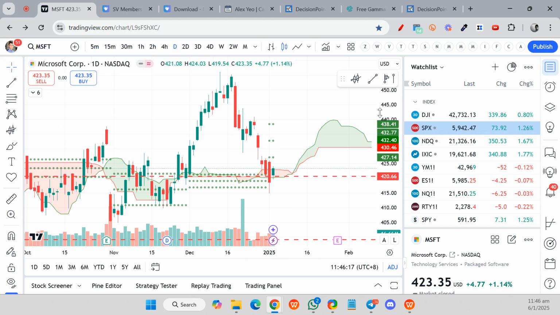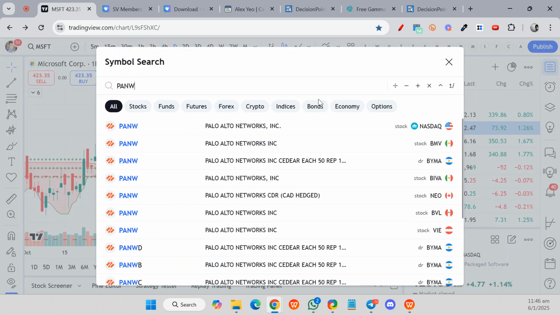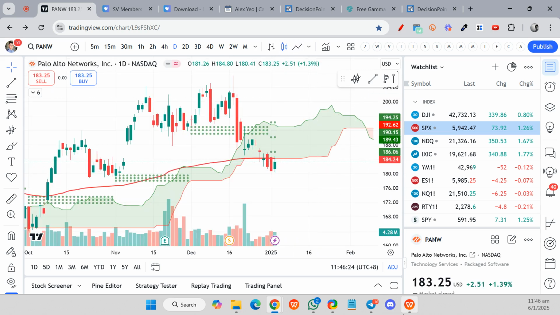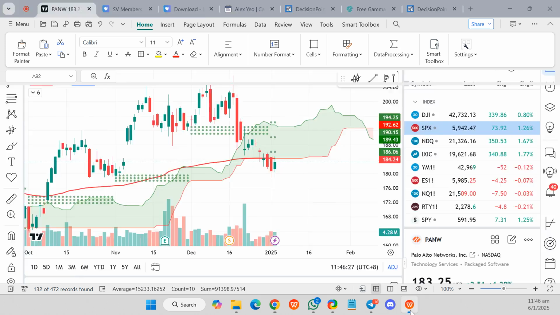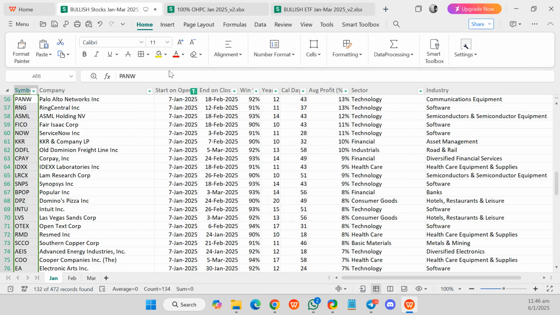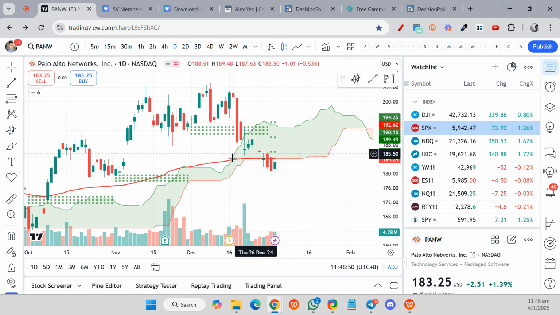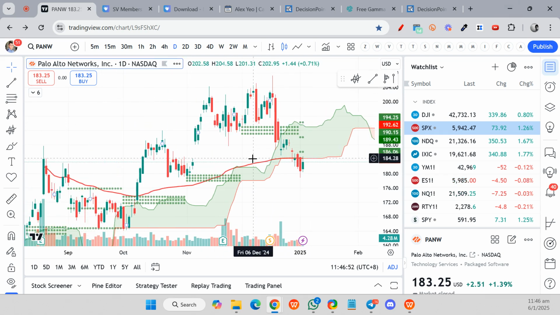Another one that I am looking at is PANW, Palo Alto Networks. So let's search PANW. It is from 7th Jan to 18th of Feb. For the past 12 years, 11 years it went up during this period. Average profit is 13%. Also under the tech sector, but the industry is under communication. So this is PANW over there.